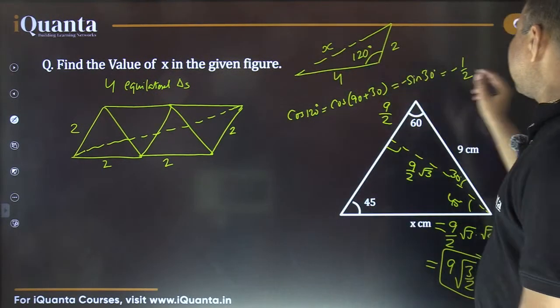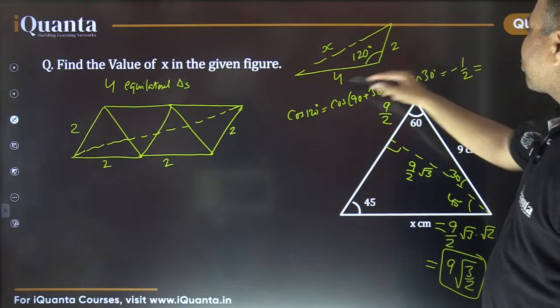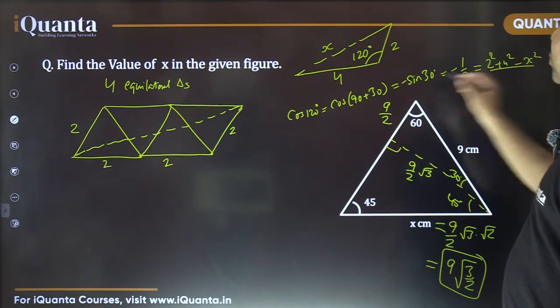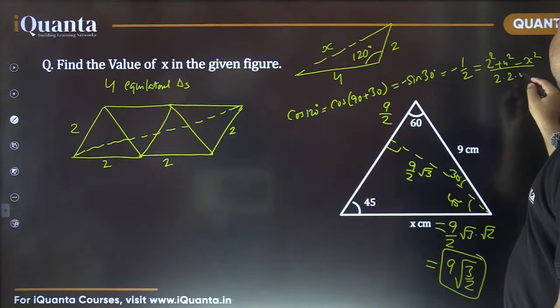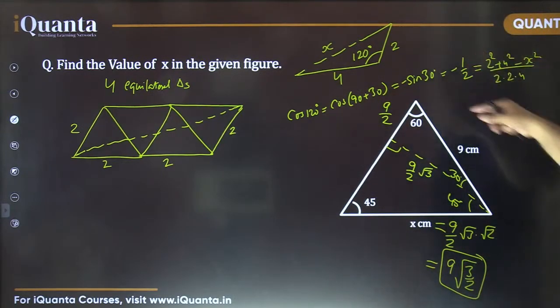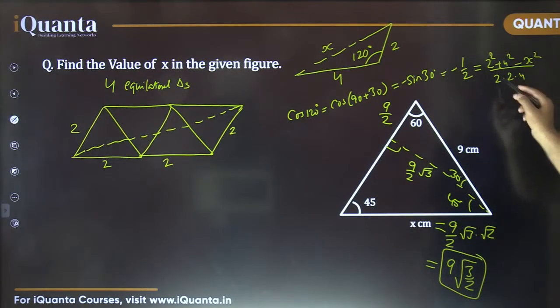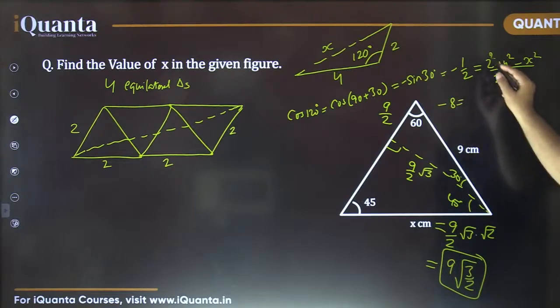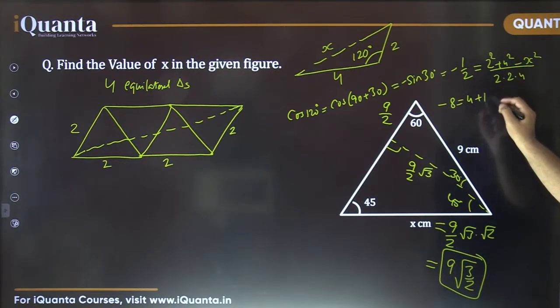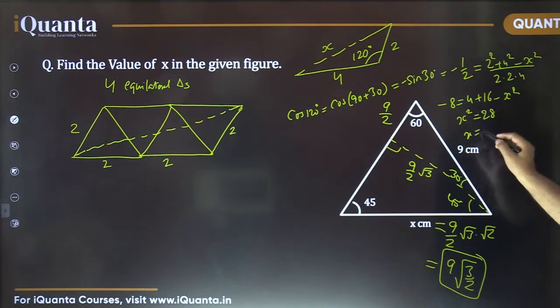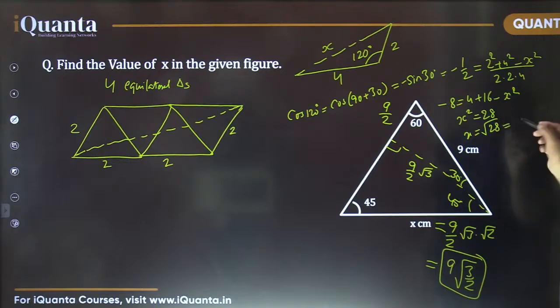And using cosine rule here, the cos of 120 is going to be 2 square plus 4 square minus x square upon 2 into 2 into 4. We just wrote that in the previous slide, right? That was the cosine rule. So now simplifying this, you can find the value of x. So 2 and 2 cancel. 4 into 2, 8. This is minus 8 equals 2 square, that is 4, plus 4 square, which is 16, minus x square. So x square comes out to be 20 plus 8, that is 28, and x equals square root of 28, which can be further simplified as 2 root 7. So this is the right answer.